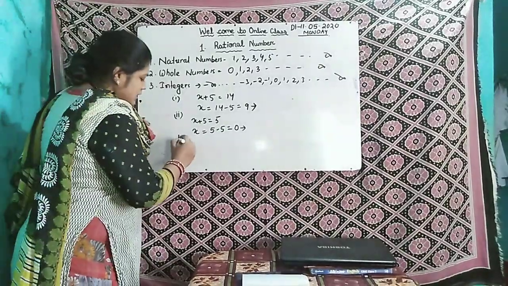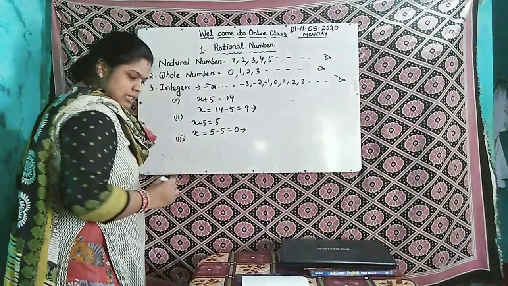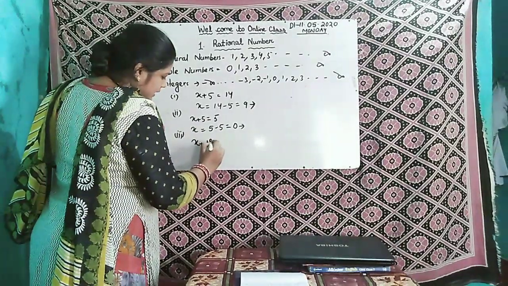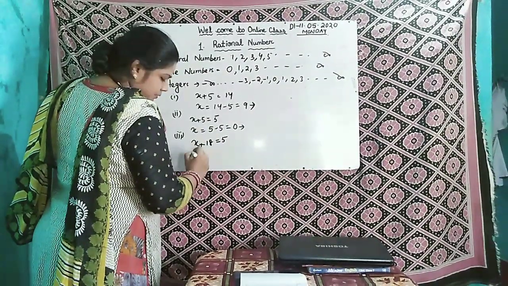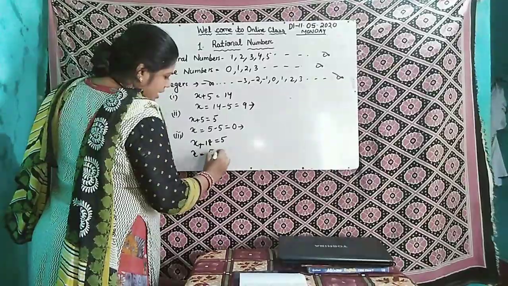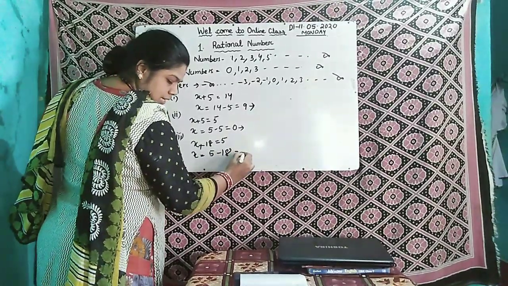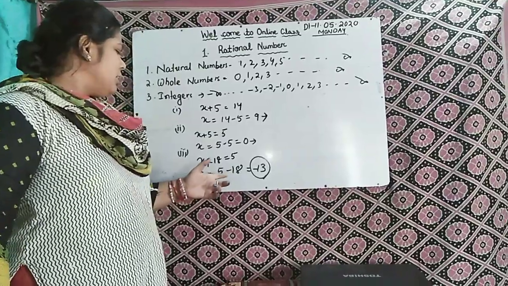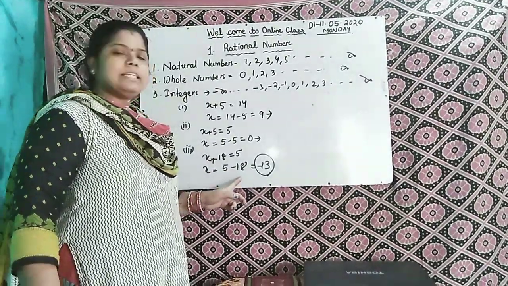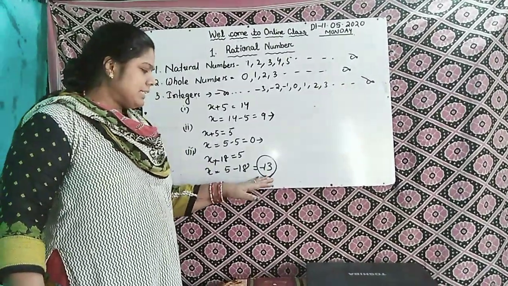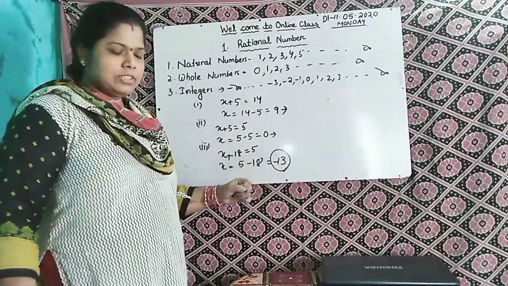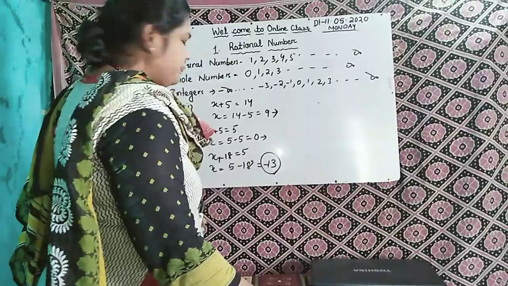Next, come to the third equation. Suppose x plus 18 equals 5. x equals 5 minus 18, how much? Minus 13. So minus 13 is not a natural number, not a whole number. It is an integer.